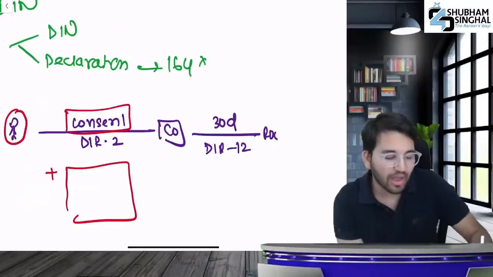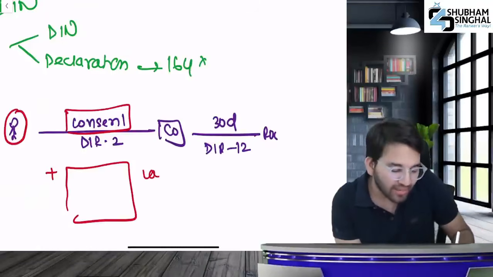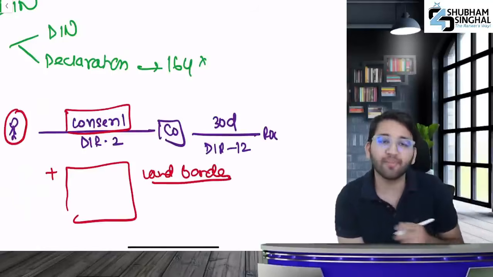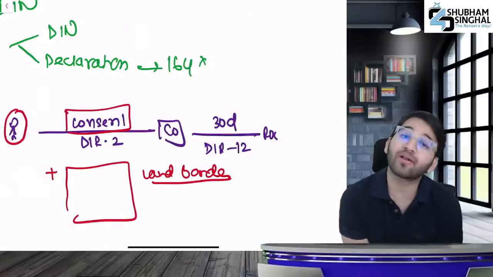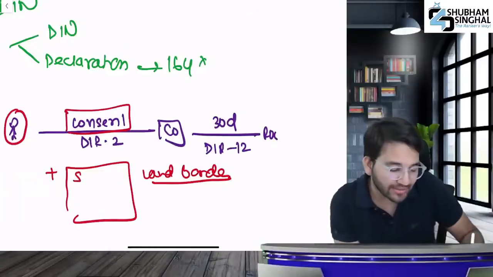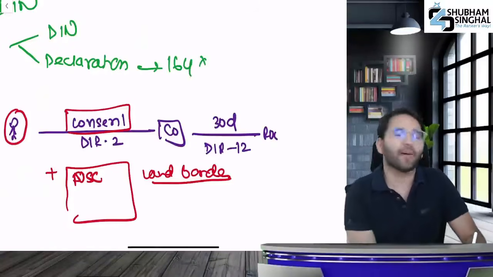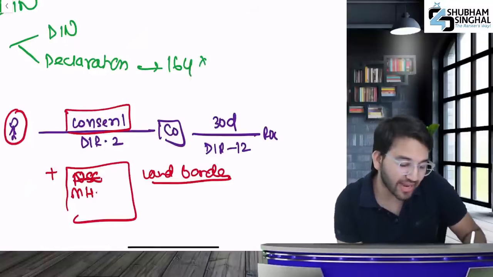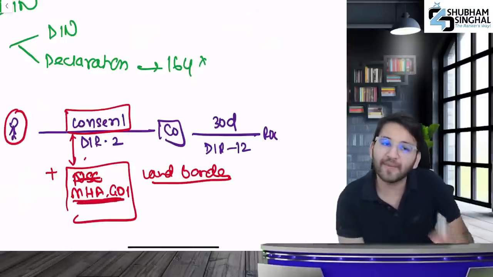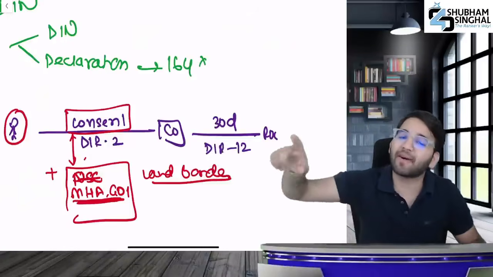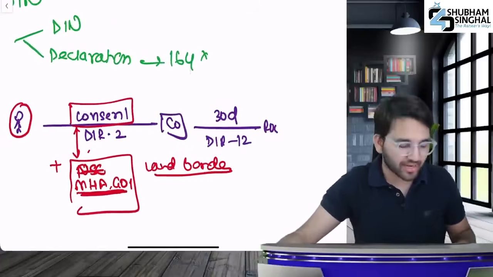Furthermore, let's say that you are an individual, you are not an Indian, you are a national of some other country. Okay, is that clear? Countries that share a land border with India, what do they share? A land border. Land border means Pakistan, Afghanistan, all of that. If they share a land border, if you are a national of that country, you have to get security clearance in India. National security clearance. Who will give national security clearance? The Ministry of Home Affairs, the Government of India, will give it. National security clearance needs to be attached with the consent, then it will be considered a valid consent. The Ministry of Home Affairs national security clearance needs to be attached.